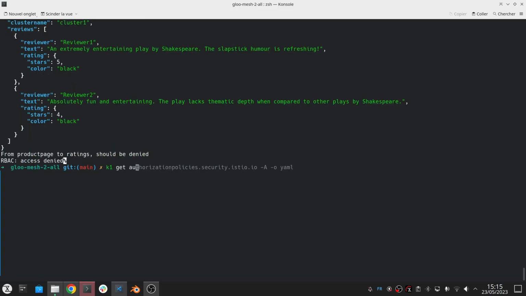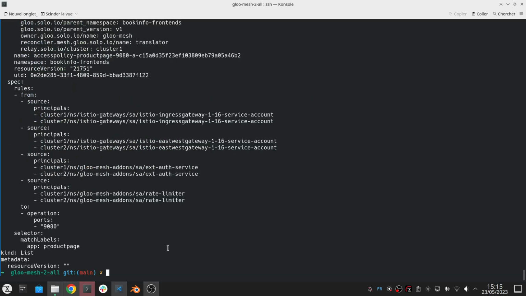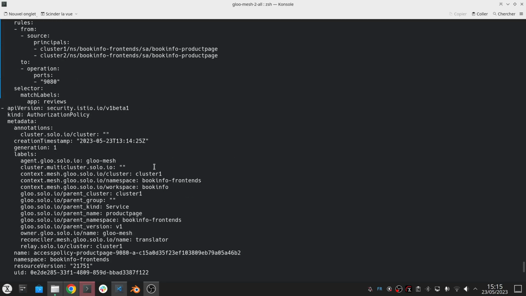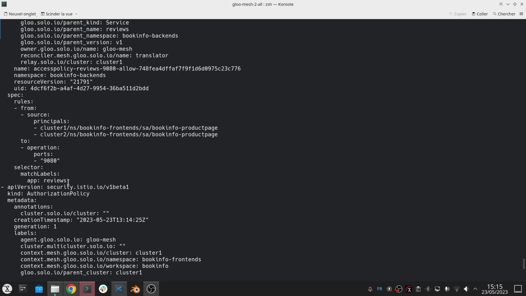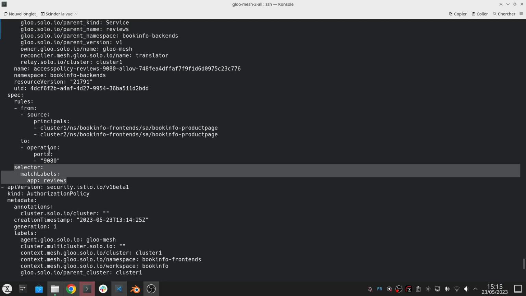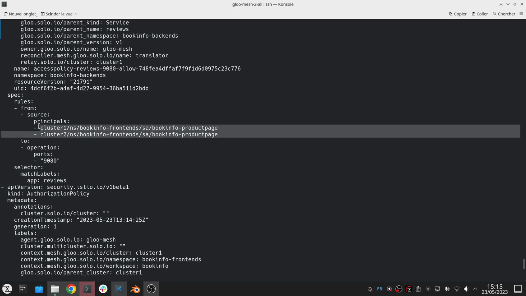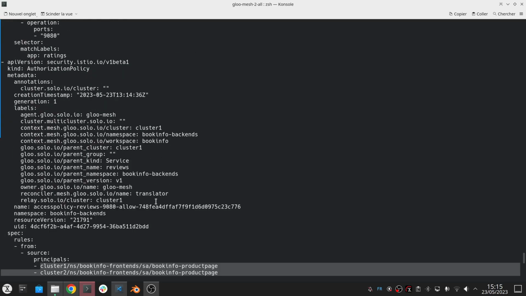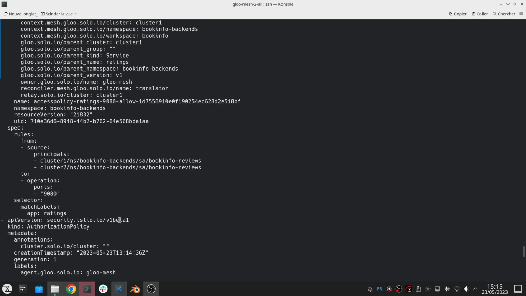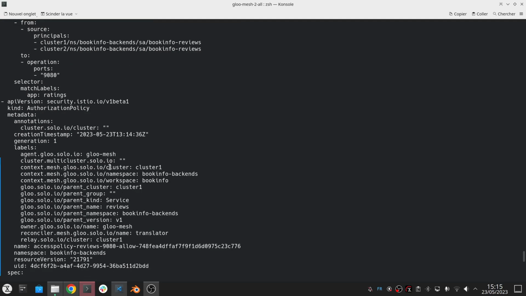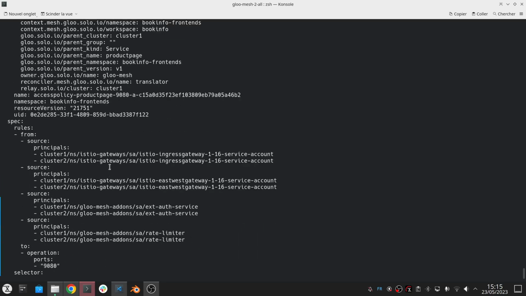And if I look at my authorization policies, I can see now it's more fine-grained, right? For example, this one, reviews, can be accessed only by the product page service, either running on cluster 1 and cluster 2, right? But it's not like any service in the workspace can communicate together.